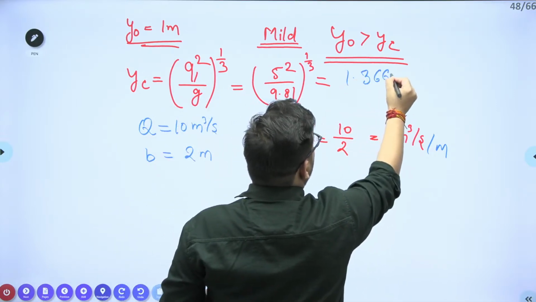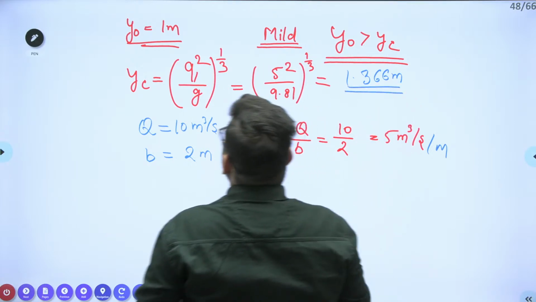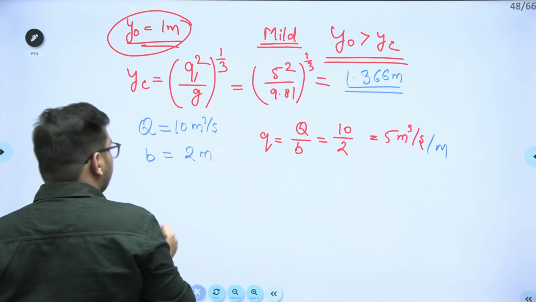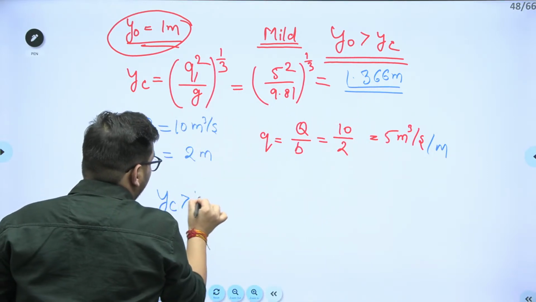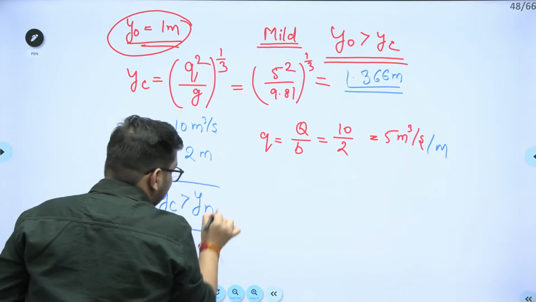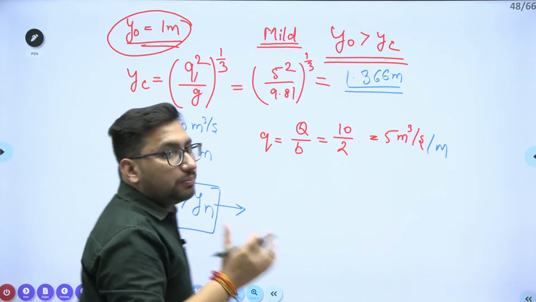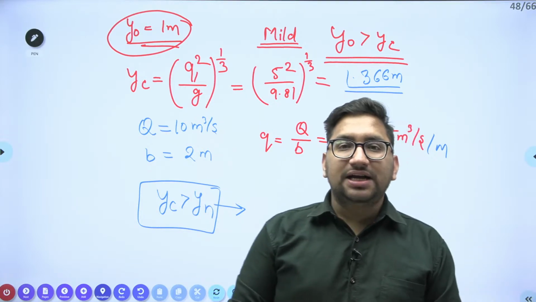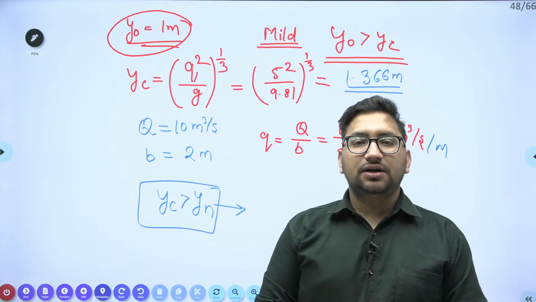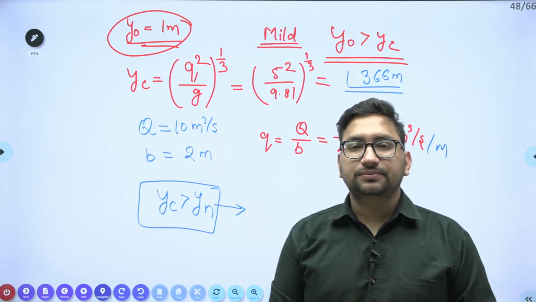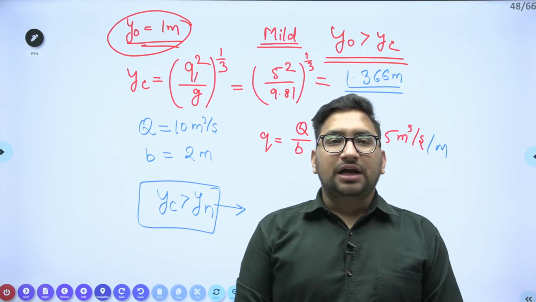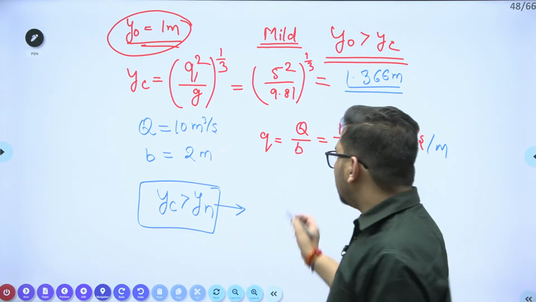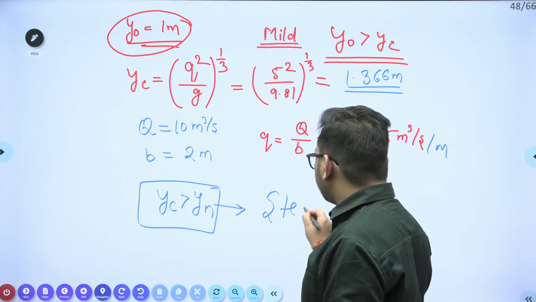1.366 meter, right? My normal depth was 1 meter. My critical depth is 1.366. It means your y critical is greater than y normal value. Which type of slope is this, if y critical is greater than y normal? Is it mild, steep, or critical? Tell me, Prashant. It is going to be steep slope, right?